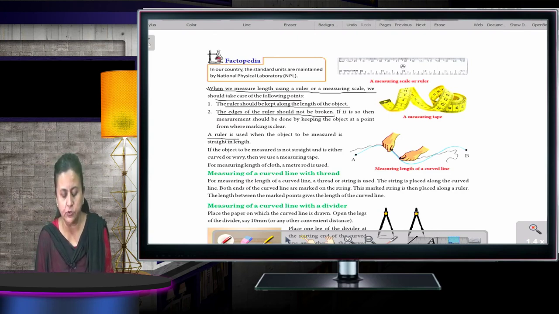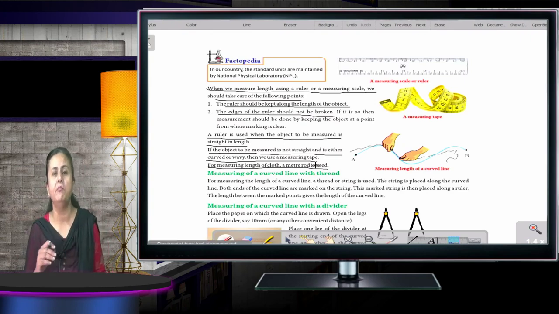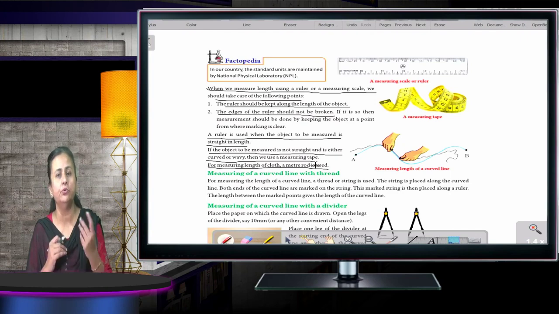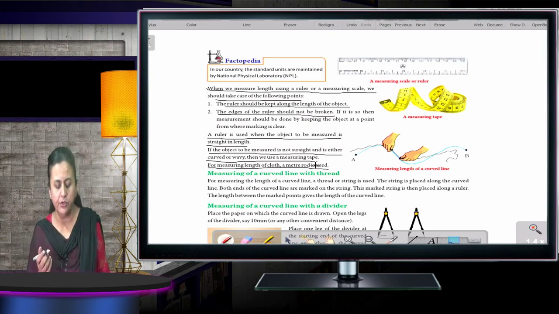Now a ruler is used when the object to be measured is straight in length, and if the object to be measured is not straight and is curved or wavy, then we use a measuring tape, for measuring the length of cloth, or a meter rod is used. In case the thing which you have to measure is straight, what do you use? You use a ruler. But in case it is not straight, it is wavy, it is zigzag, what do we use? We use a